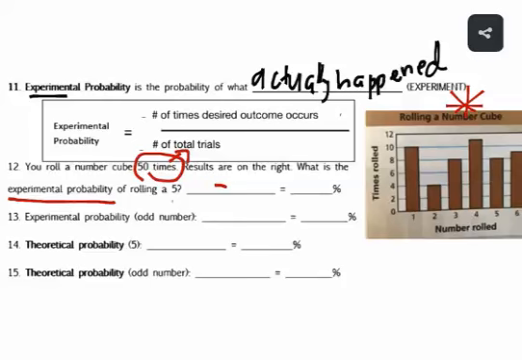So how many times was a 5 rolled? We follow up the graph and we look to the left, and it occurred 8 times. All right? So we would say 8 over how many total trials? Well, 50. We rolled that dice 50 times. Okay, 8 over 50. That can be reduced.